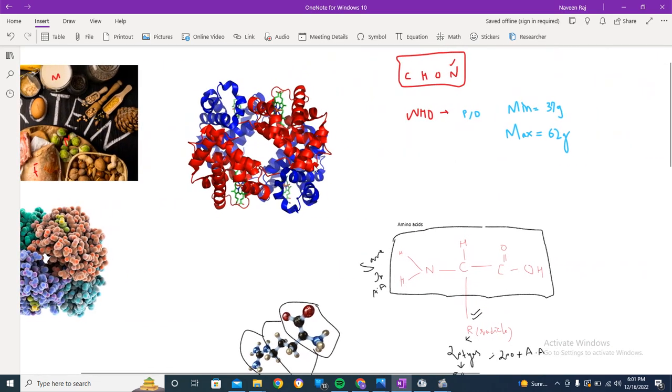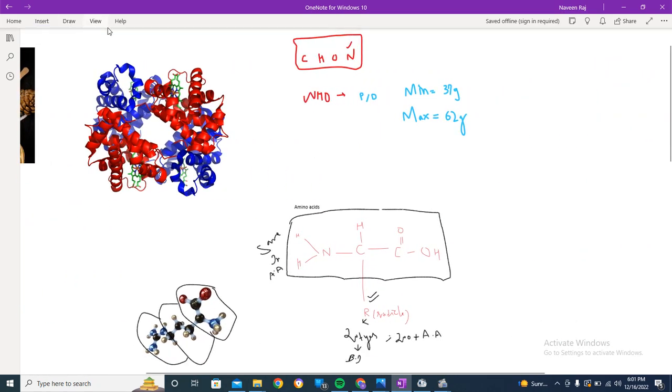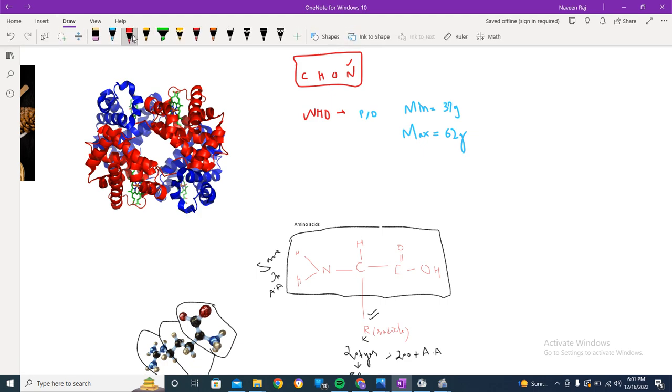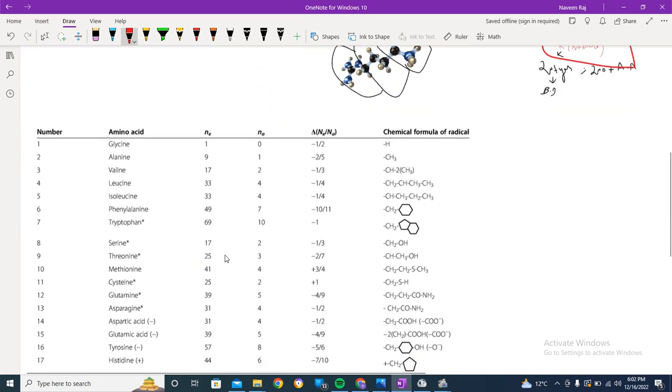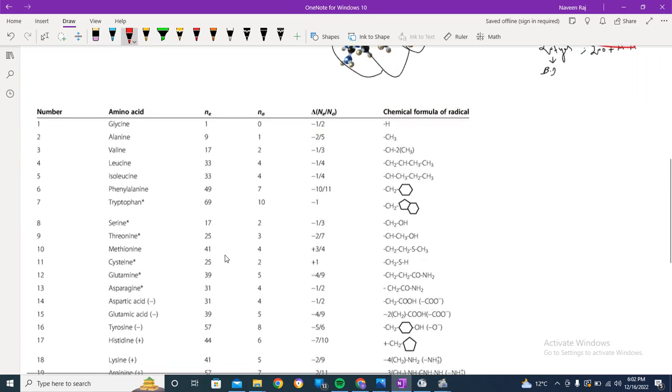In that part we discussed that this is the basic structure of amino acid. Amino acids are the monomers of the proteins, and the amino acids have this structure, and the R, the radical group, has around 20 types in the body, and we will be discussing those radicals in today's video basically.